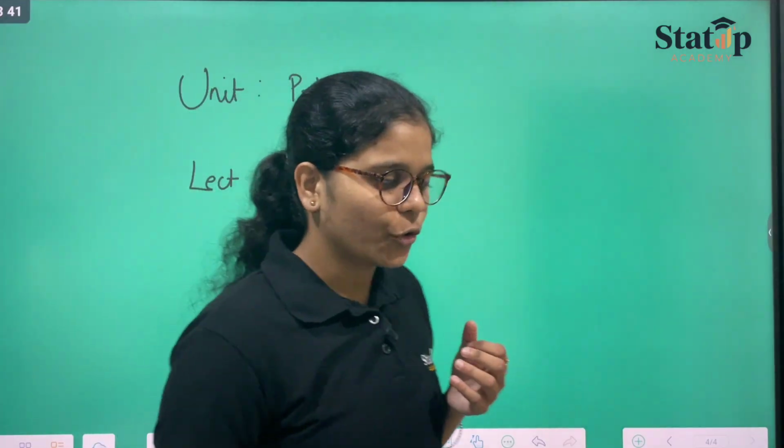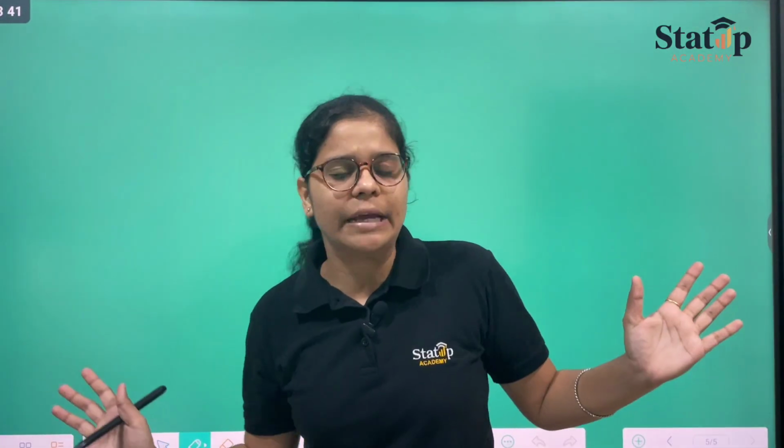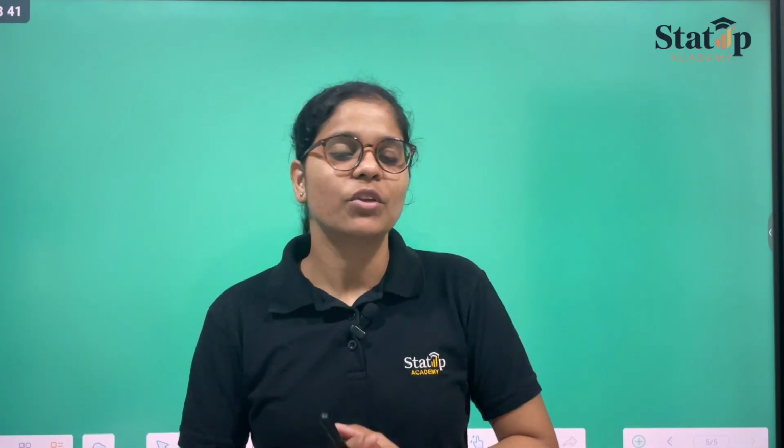All right. So in political science, let's say we are just laymen. We are not aware of what is happening around us. We are just concerned about what is happening in our statistics. So coming out of statistics, you are stepping into the world. Now this world is your India.